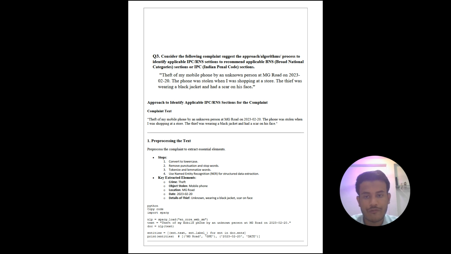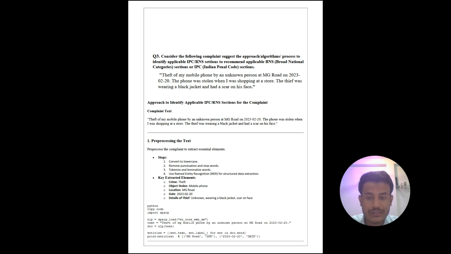So, first is approach to identify applicable IPC or BNS section for the complaint. So, there is the complaint text. Our first process is pre-processing the text. So, pre-processing the complaints to extract essential elements. The first step is convert all the complaint to lowercase. And second is remove punctuations and stop words. Third is tokenize and lemmatize words. And fourth is use named entity recognition NER for structured data extraction.